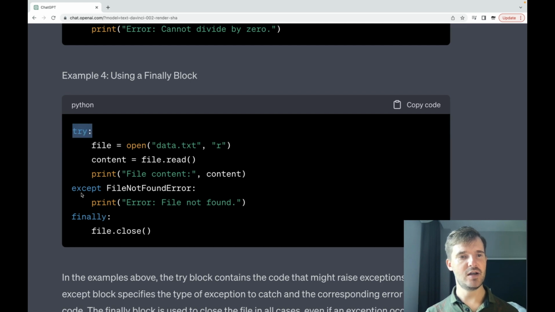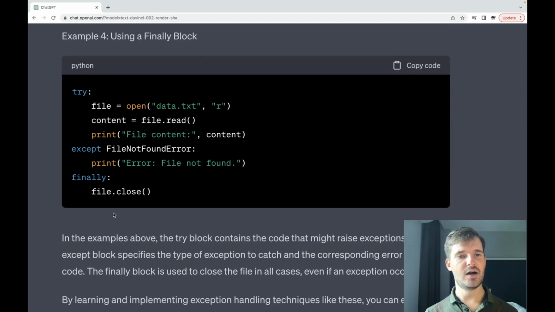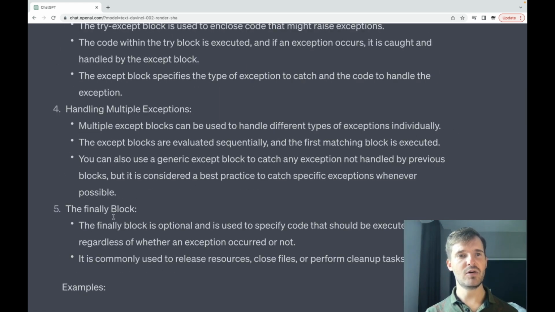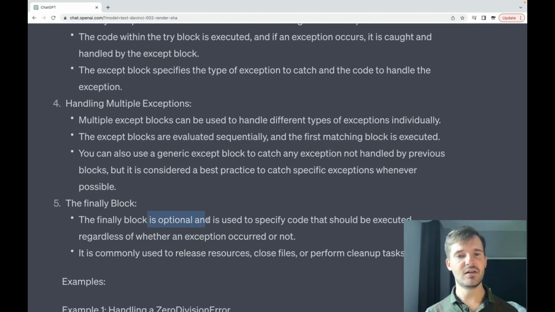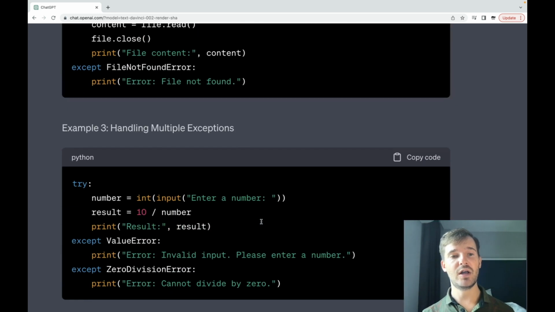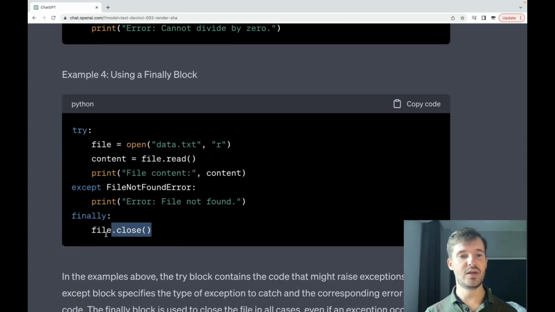Okay, example number 4, using a finally block. Okay, there is a try except block and a finally block. And the finally block, as you remember, is optional and used to specify code that should be executed. Anyway, this block is gonna be executed. And eventually this file which we opened is going to be closed.